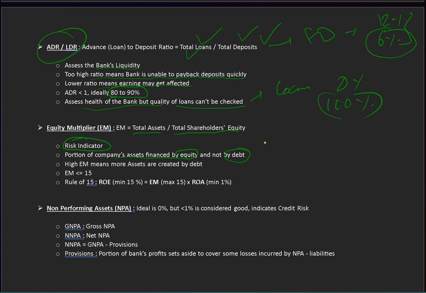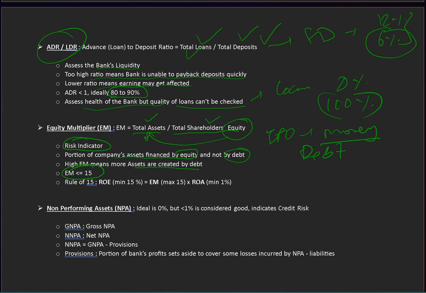If they have collected some equity money through an IPO or FPO, and they buy assets from this, then it is financed by equity, and if they buy through debt, then it is financed by debt. So a higher EM means more assets are created by debt. If this is low, that means equity is used, and if it is high, that means debt is used to create these assets. Now EM should ideally be less than or equal to 15.